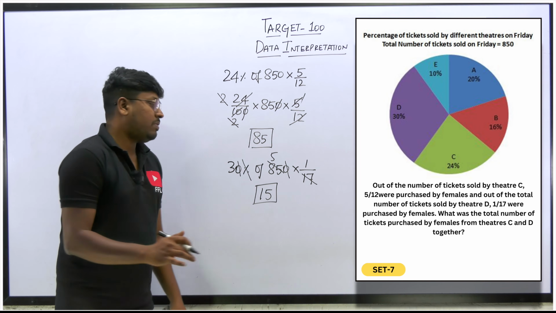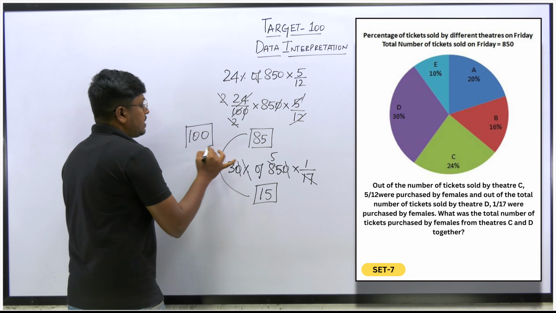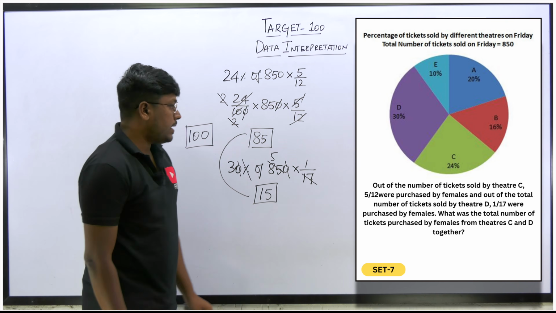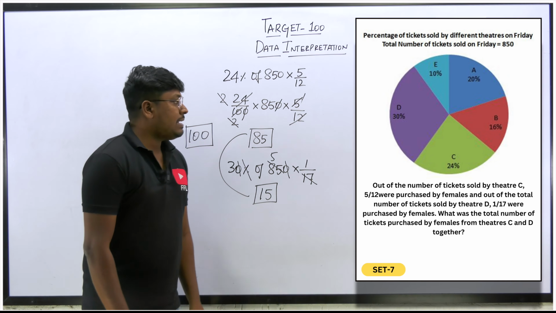So our target is to find the total. So 85 plus 15 will be 100. So totally 100 tickets were purchased by females at the 2 theatres, that is C and D together. So that will be the answer for the 5th question, right? So very easy and interesting question.